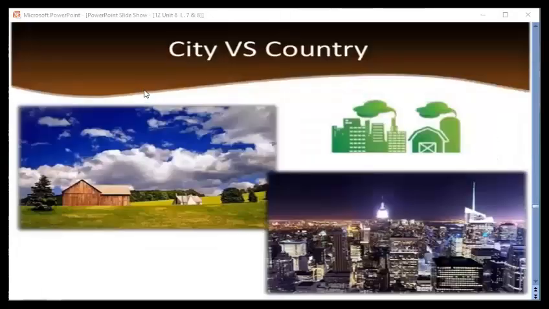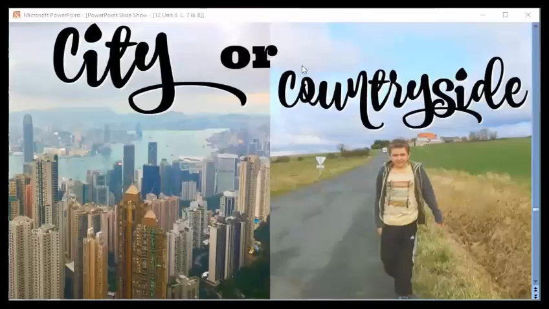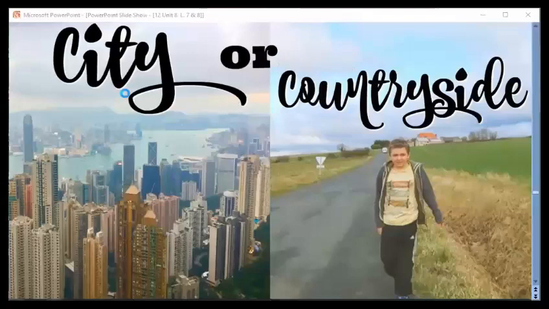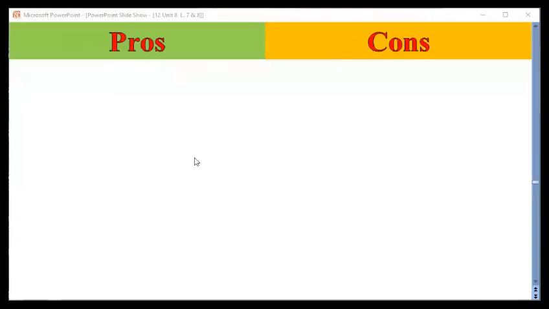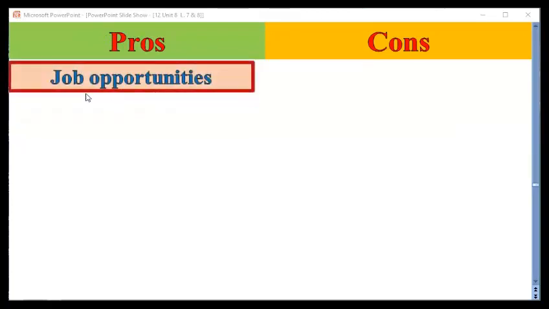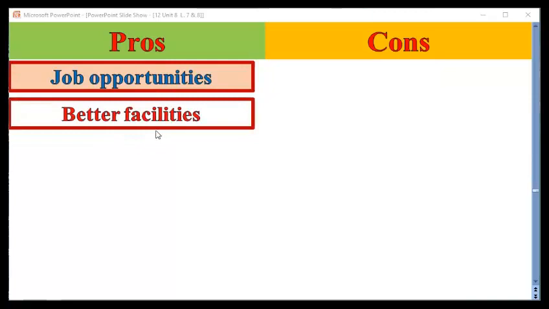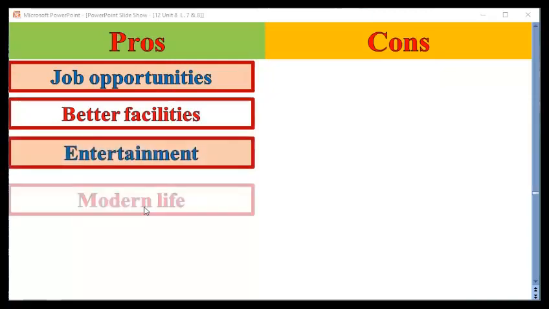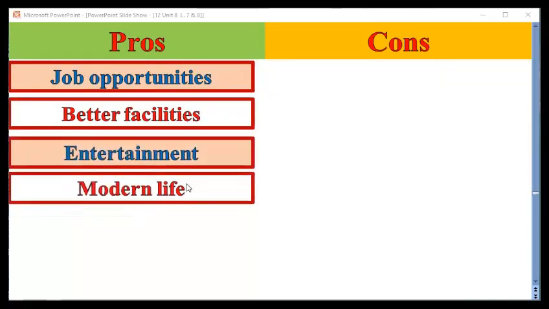Now, dear students, have a look at this part. City, countryside, village. Pros and cons, advantages and disadvantages. City: job opportunities, better facilities, entertainment, modern life.